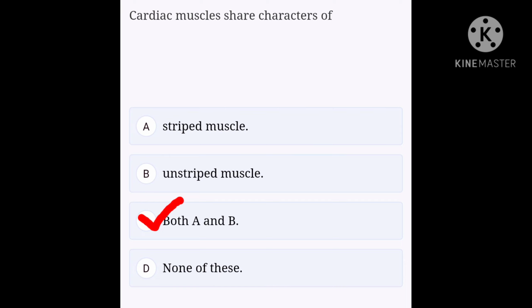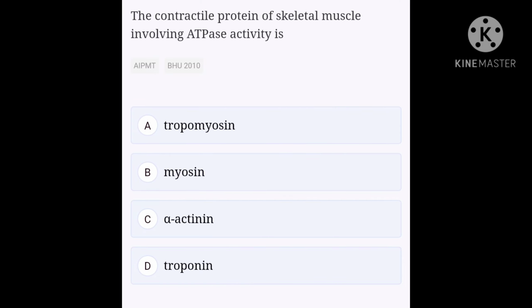Okay, next question. The contractile protein of skeletal muscle involving ATPase activity is called option A tropomyosin, option B myosin, option C alpha actin, option D troponin. The contractile protein of skeletal muscle involving ATPase activity is myosin.